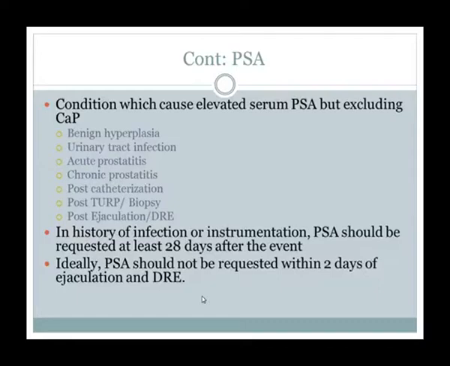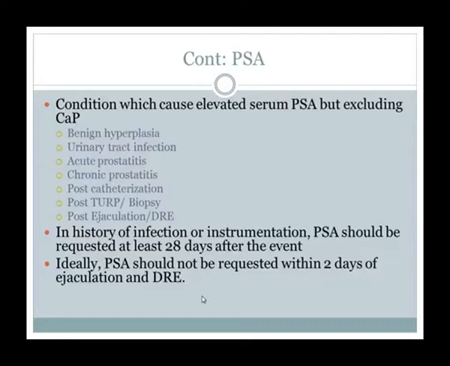So if the patient has, for example, a 90 gram prostate that is benign and the serum PSA is more than 4, for example 6 or 7, then as clinicians we calculate the serum PSA density. PSA density is the value of serum PSA divided by the volume of the prostate. It should be less than 0.14. If it is more than 0.14, then we should go for biopsy, otherwise we shouldn't.